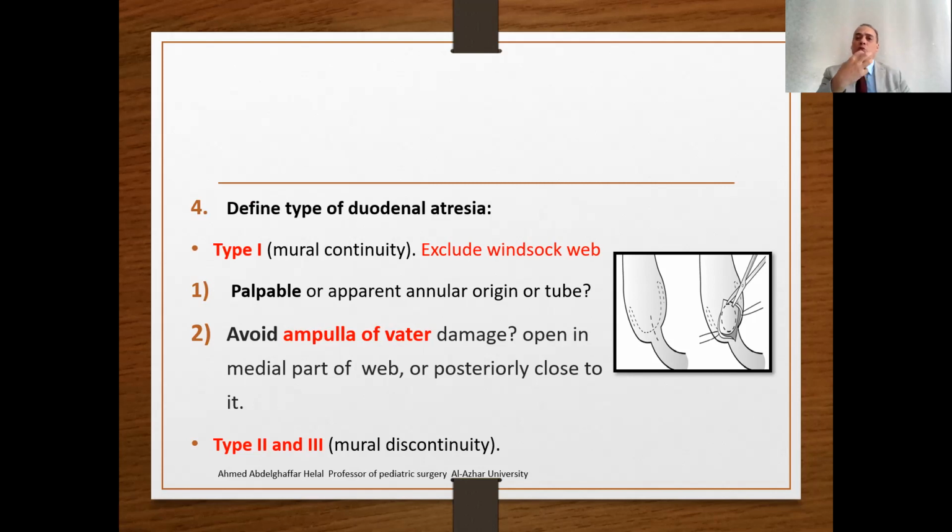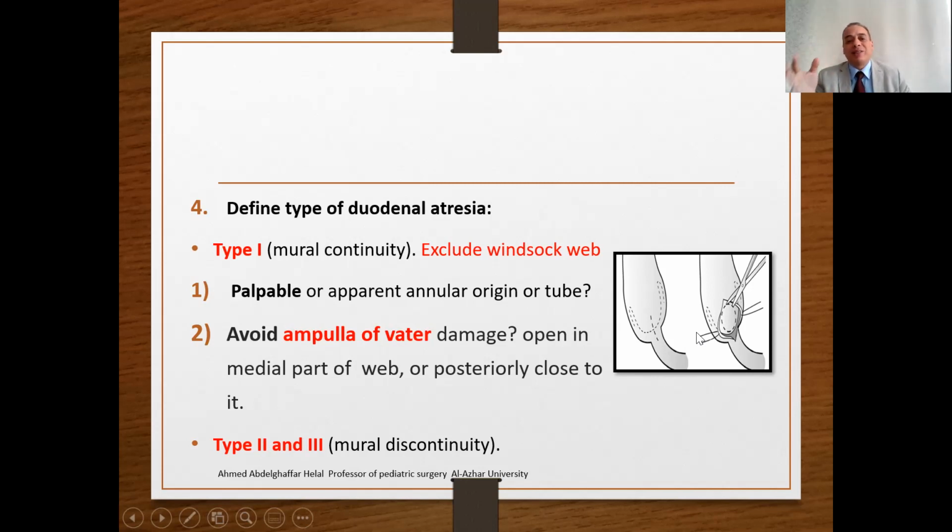This nasogastric tube will stretch the diaphragm and make its origin well marked on the duodenum. In such cases, you will perform a longitudinal incision over this origin, which is called a longitudinal duodenotomy. This is a longitudinal duodenotomy over the origin of the membrane, and then you start your dissection.